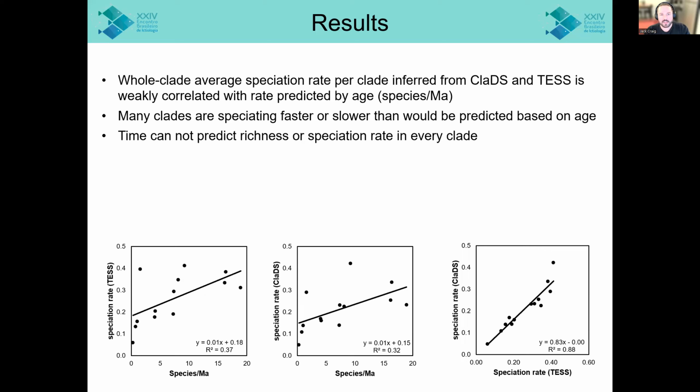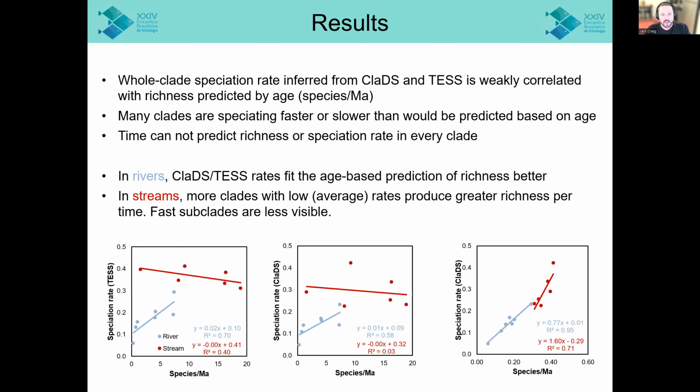Next, I want to take a look at the inferred speciation rate for each of these models. This will be the average rate coming from clades and tests for each of our 13 major groups, and see how that relates to the number of species generated per million years. And what we see is that many of these clades are actually higher or lower in speciation rate than we would expect based on their richness per time. In other words, time alone still doesn't predict speciation rate or species richness particularly well.